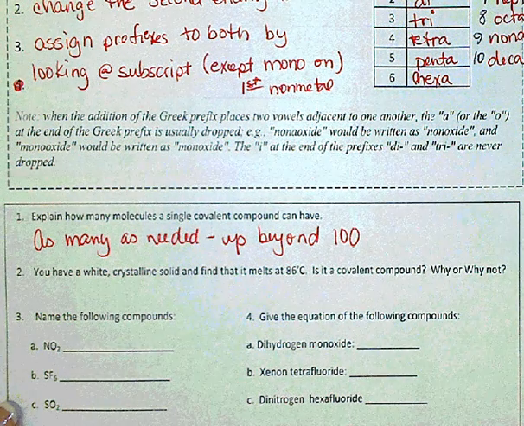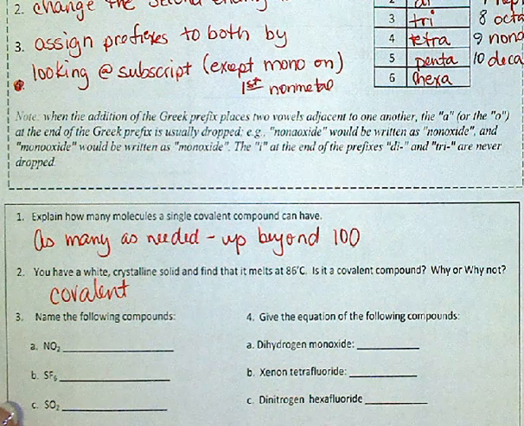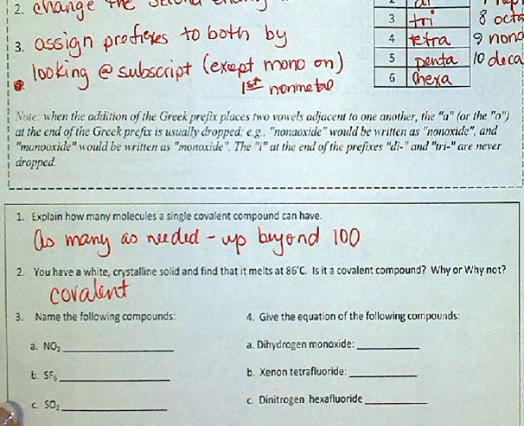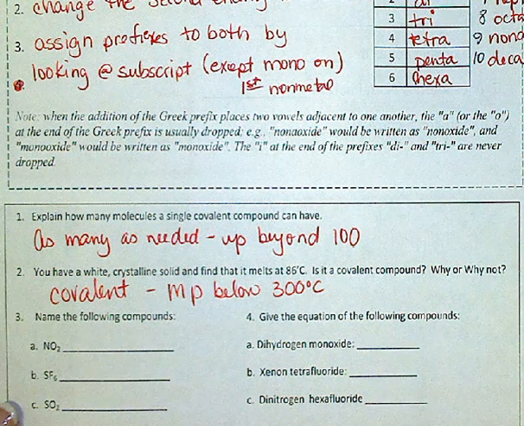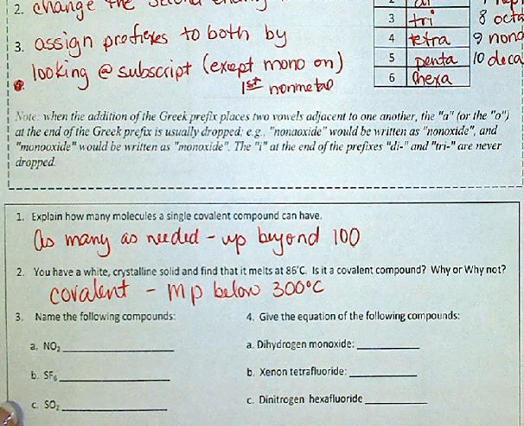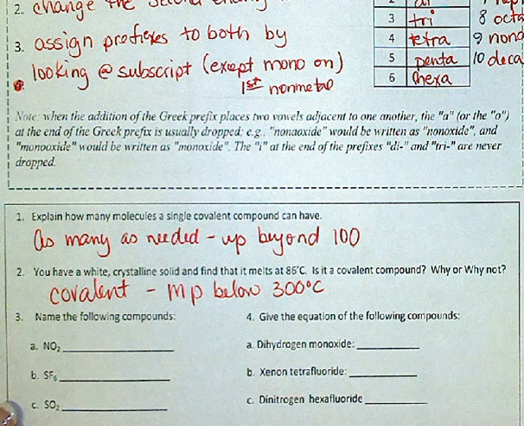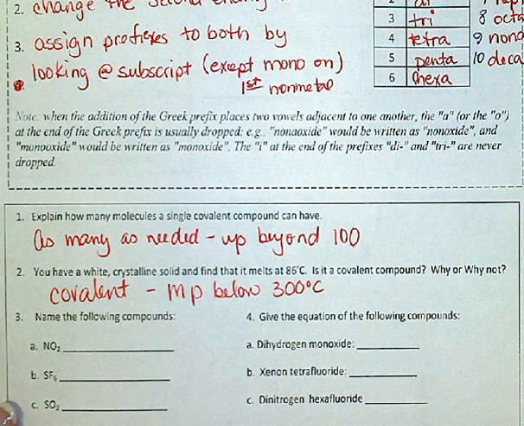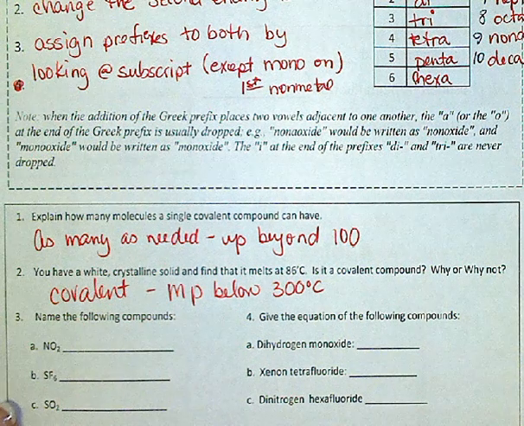So what do you think? It is covalent. Why? Well, because the melting point is below 300. So therefore it is considered a low melting point, and you can have a white crystalline solid that is also covalent.